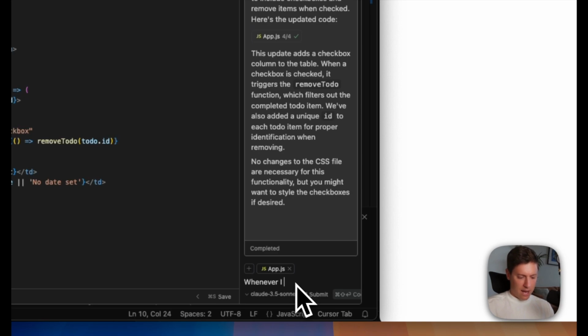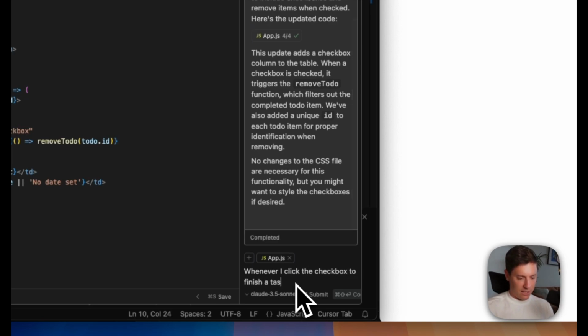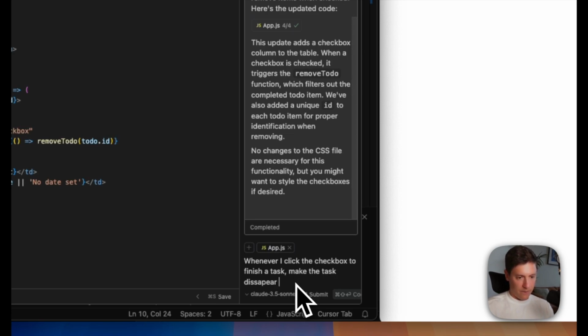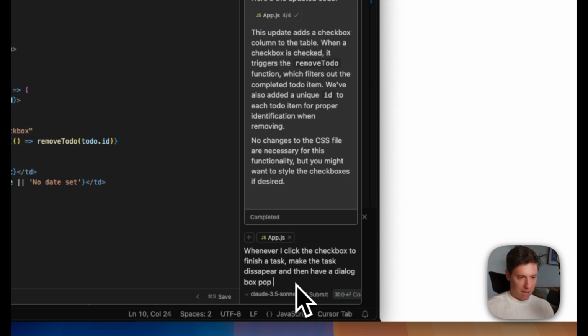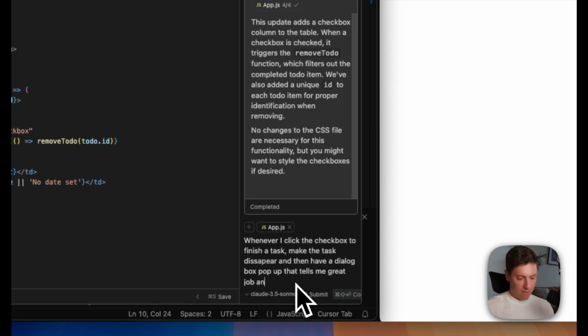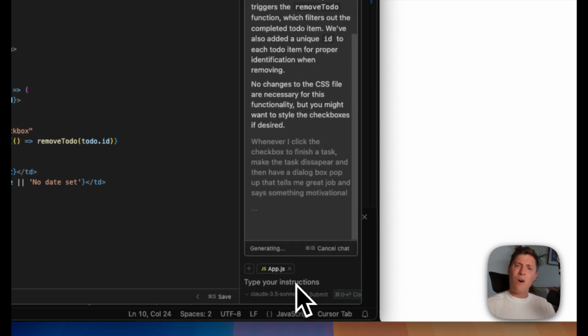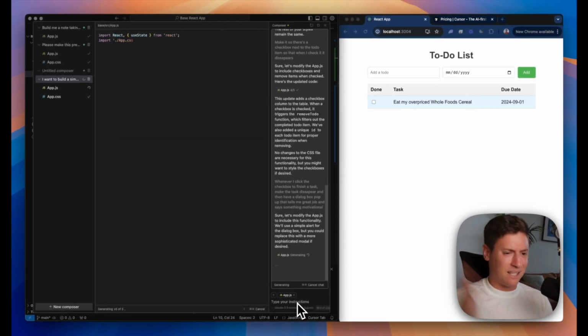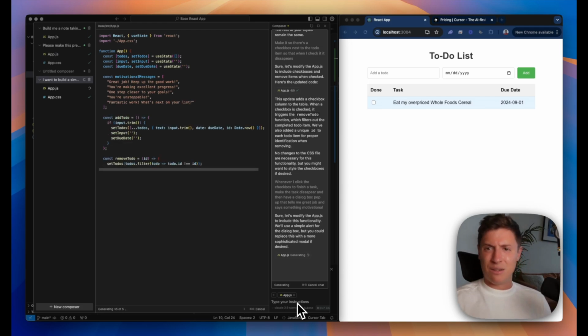Whenever I click the checkbox to finish a task, make the task disappear, and then have a dialog box pop up that tells me great job and says something motivational. You know, I really want to feel good every time I do a task. So I'm telling the AI to go there, build out the functionality.